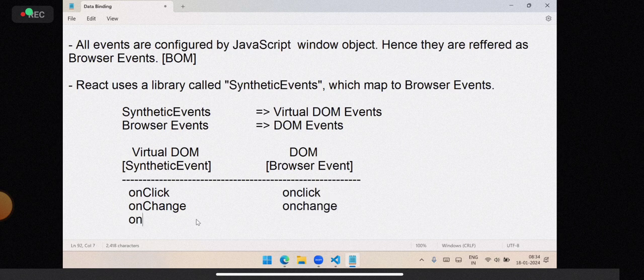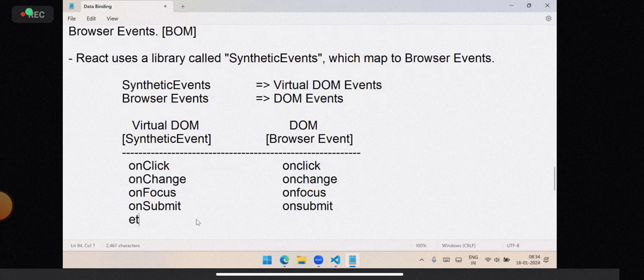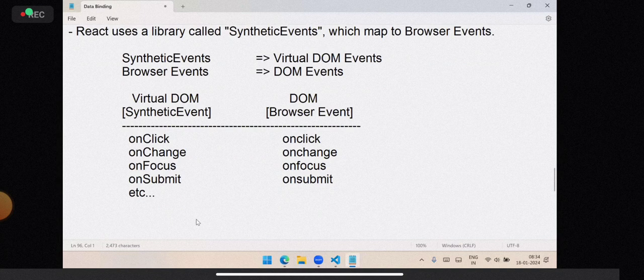You will find everything here is camel case, like onSubmit. All others are similar actually. I am just showing the difference. The actual DOM event is onclick, usually written in lowercase.